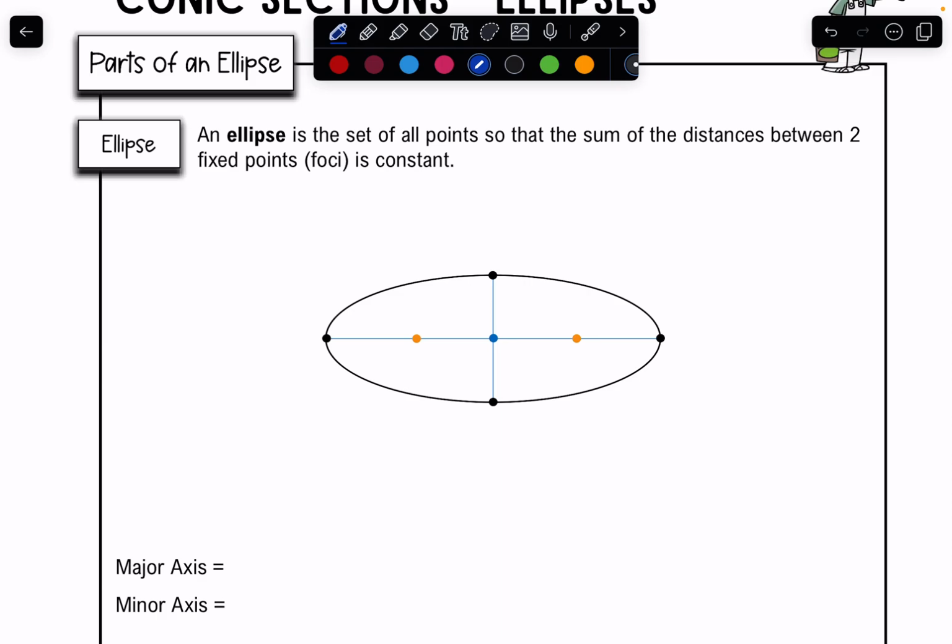So if you want to pause this video and you like to use a lot of color, I would get out some highlighters, colored pencils, markers, whatever. You don't have to have it colored. That's totally fine. I will end up giving you guys color copies of all of these once we finish them. So once we go through all four conic sections, I'll give you a nice little paper for all of this. But if you want yours to look nice now, that's totally fine.